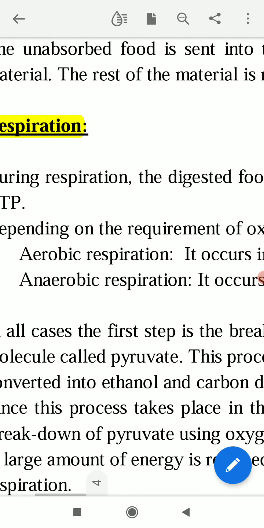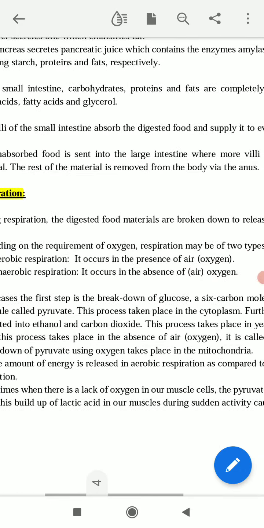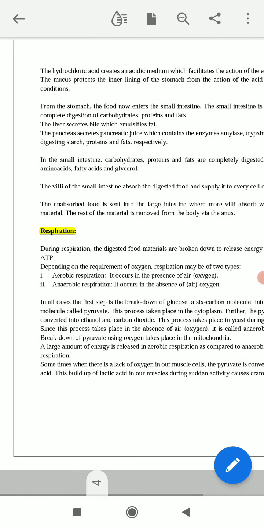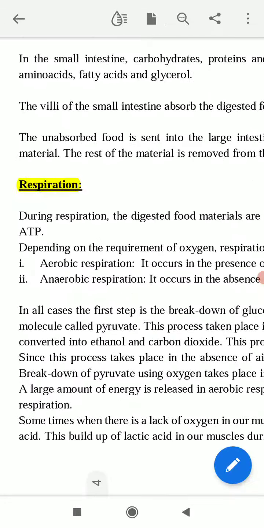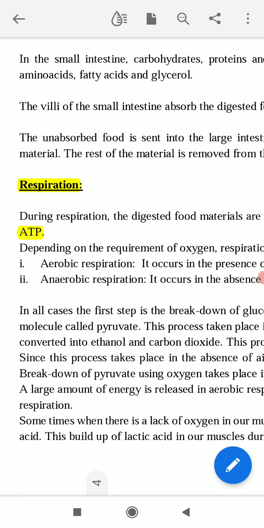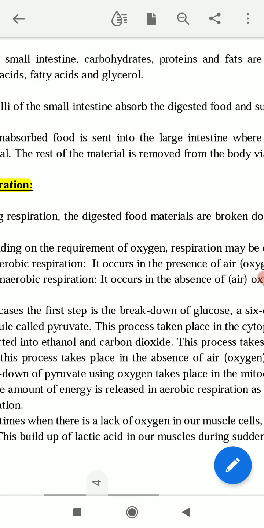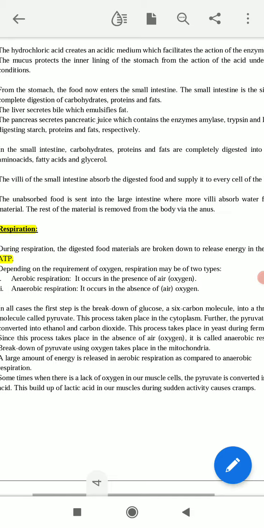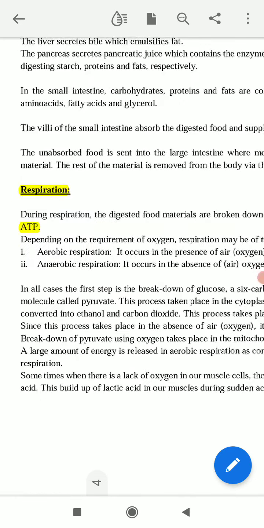During respiration the digested food materials are broken down to release energy in the form of ATP. This ATP is, I think, a quite familiar term for all of you. The full form of ATP is adenosine triphosphate. So during respiration the digested food materials are broken down to release energy in the form of ATP.